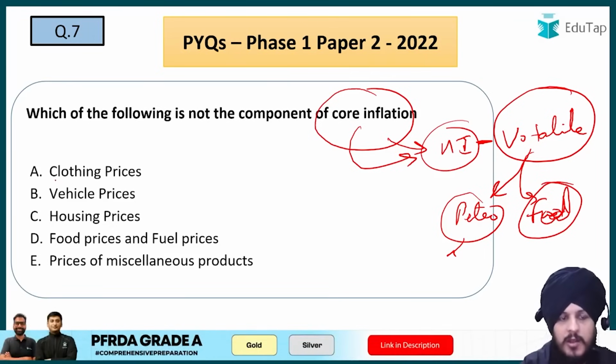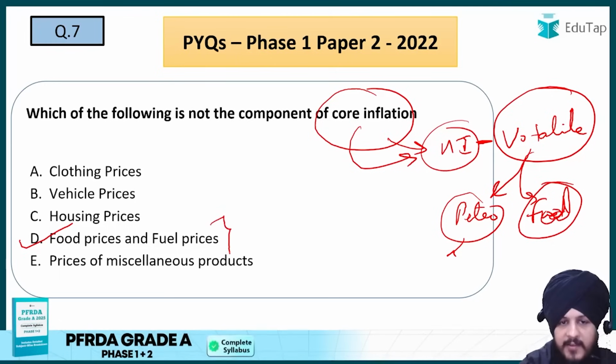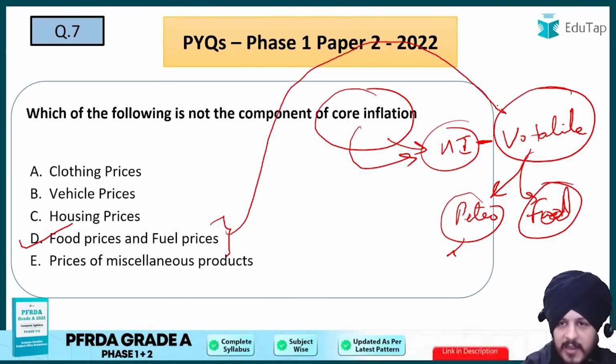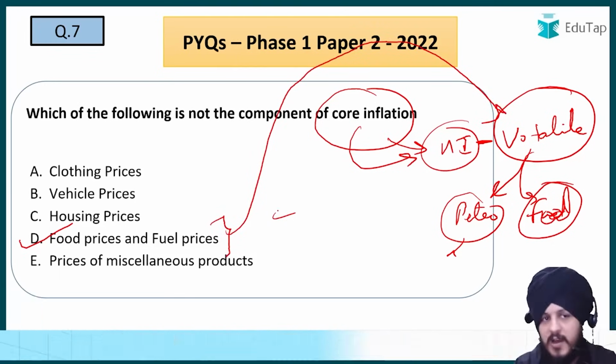So if you talk about the options, option A is clothing prices, option B vehicle prices, option C housing prices, and option D, as we say, food prices and fuel prices. As I told you, this is something that is volatile in nature, so it is not there as a part of the core inflation. So D is going to be the answer to this question.